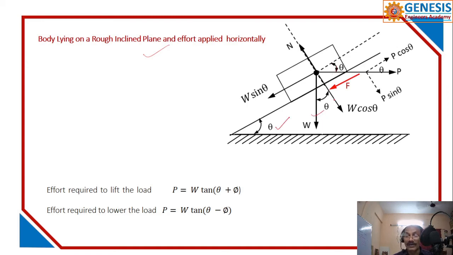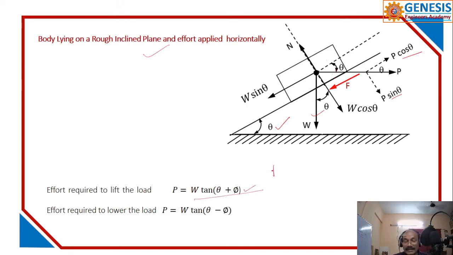This is W vertically downwards. This is N, perpendicular to this surface and body, and you will have the horizontal component P cos theta and the vertical component P sin theta, and you accordingly resolve the forces both vertically and horizontally. You will get this formula.